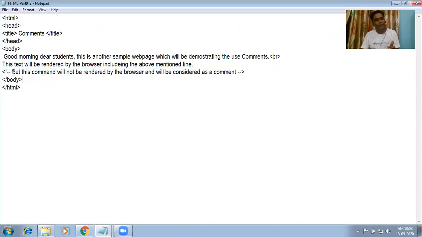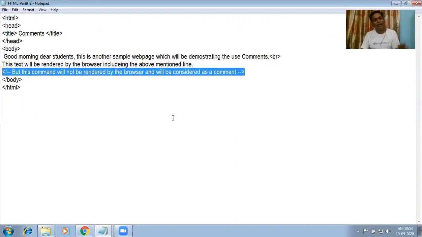You have to start with a sign of exclamation and two dashes, and you have to close it, or you can say end or finish the element, by using two dashes. Then the browser will consider it as a comment and will not render it into the web browser. So let's see the